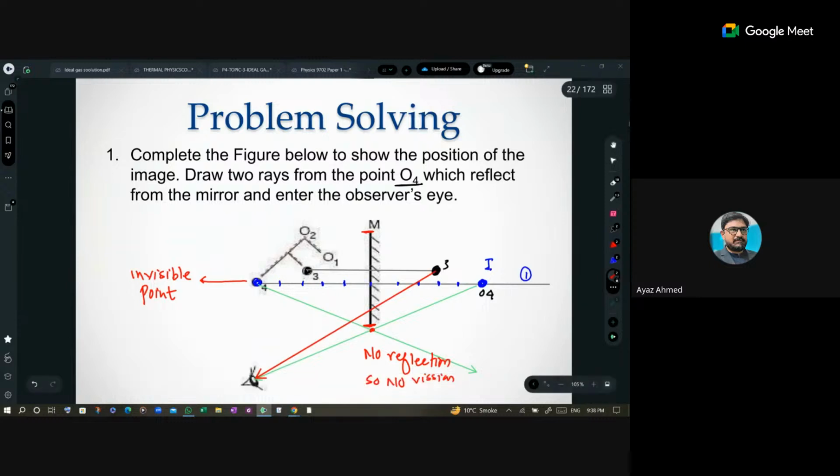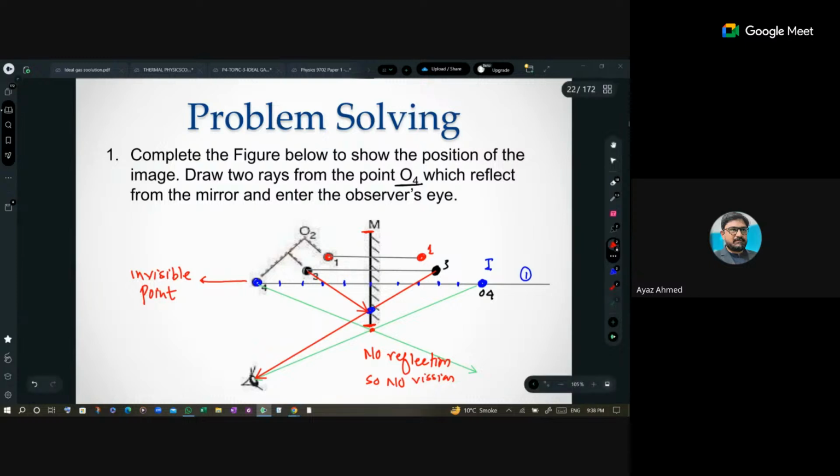क्योंकि reflection हो रही है ना, ये देखो, this is the point of intersection of the mirror. So when the light ray would come from this point to this, it would reflect and it will reach to the observer. So point 3 would be seen by the observer. Now, if I say, what about point 1? The point 1 is almost 2 centimeter away. So let's draw a line till 2 centimeter. This time, this way. यहाँ पे आपने एक image draw कर दिया like this. So this is your position number 1.